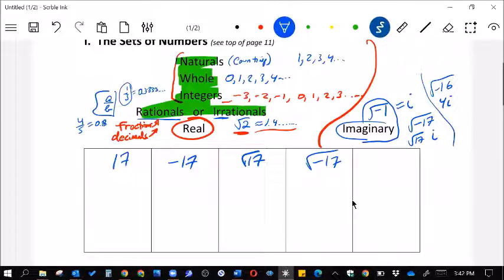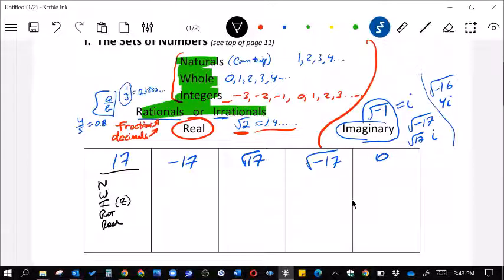Okay, and then we'll put the number 0. So let's think about what all of these are as possibilities. So 17 is actually each of these: a natural, a whole, an integer. Sometimes in textbooks they call this one with a Z. I don't care one way or the other. It's a rational and it's a real.